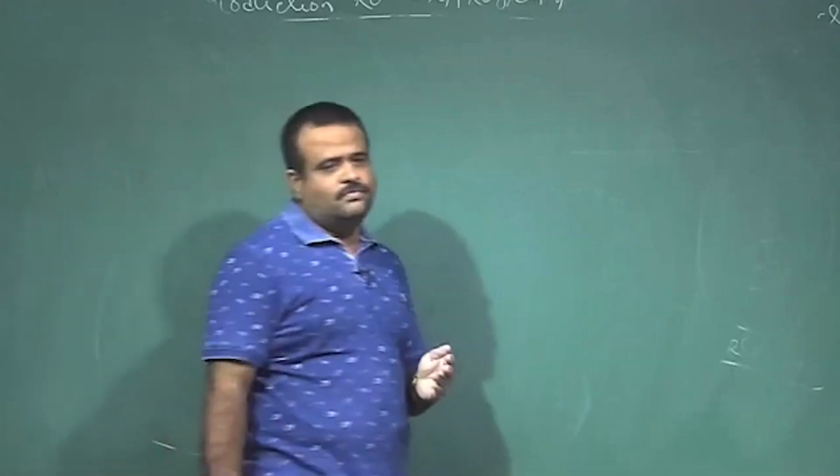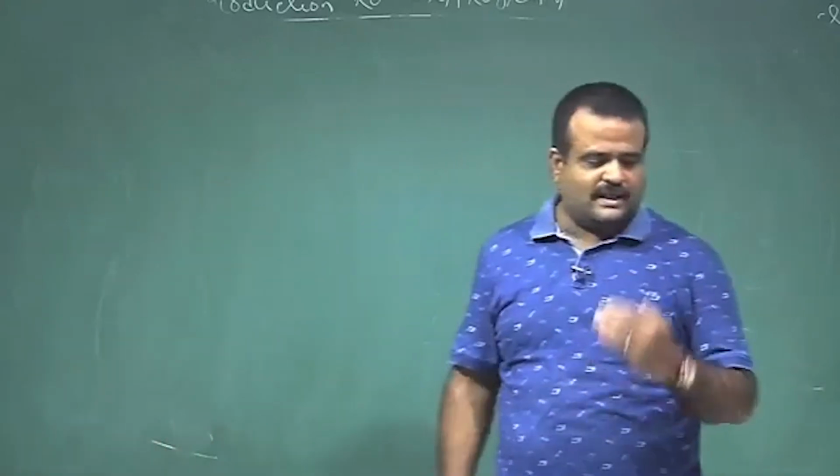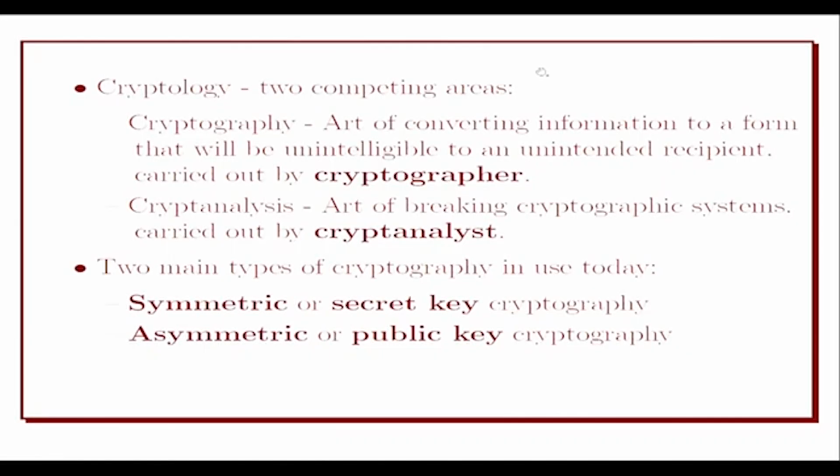The area of breaking the code is called cryptanalysis, and combining the two areas is called cryptology, which is the whole area of cryptography and cryptanalysis.